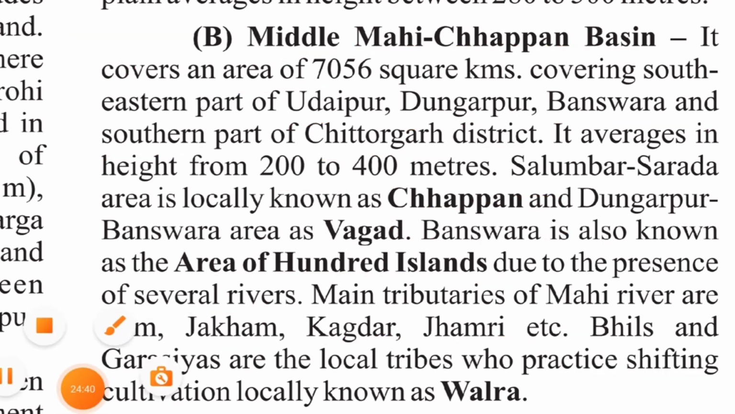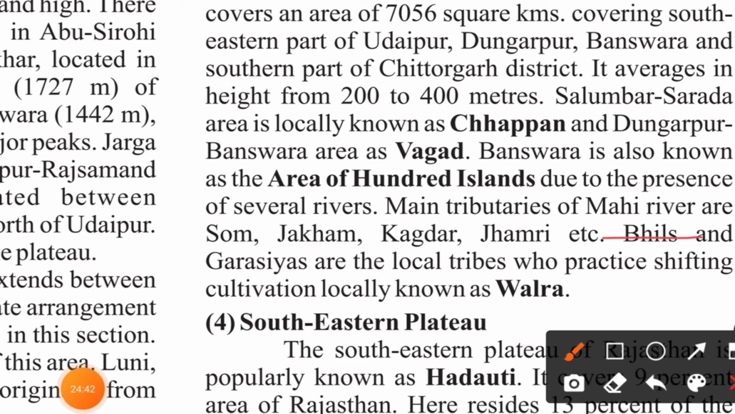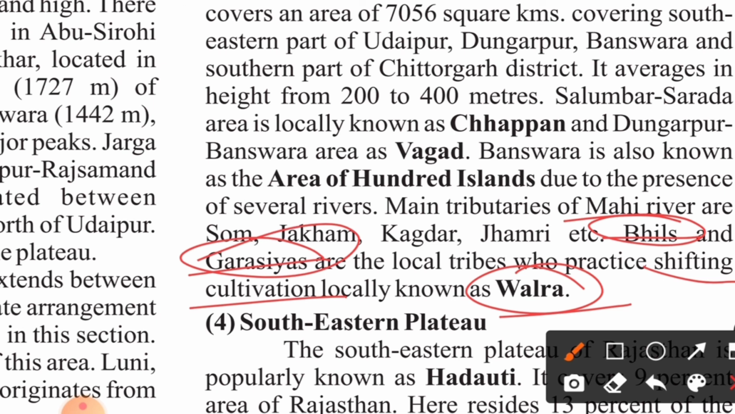Further, it says the Bhils and Garasias are the local tribes who practice shifting cultivation, locally known as Walra. What is Walra? They may ask you. Walra is shifting cultivation. Now what is shifting cultivation? It means they don't do agriculture at one particular place, but move from one place to another, where water is available and they find proper land. That is known as shifting cultivation. And the tribes of this area are Bhils and Garasias.